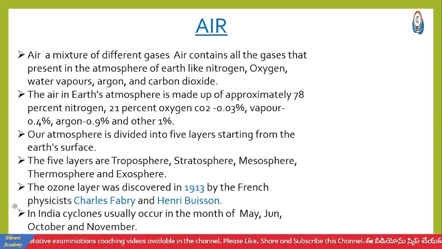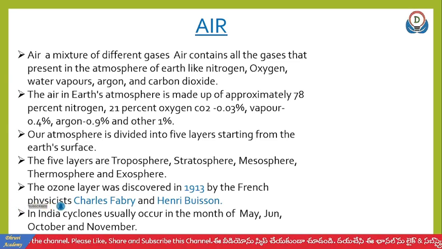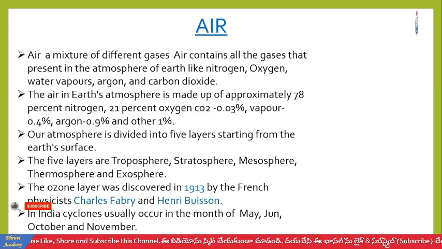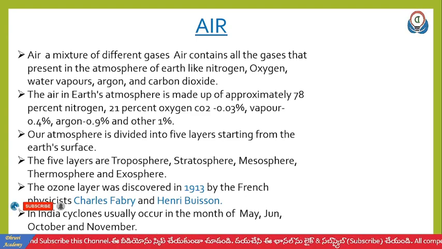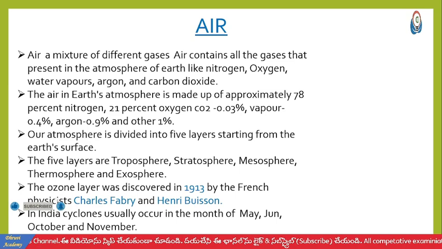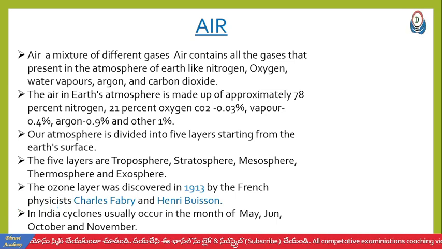Our atmosphere is divided into five layers. Starting from the Earth's surface, the atmosphere is divided into five layers. The five layers are: the first is the troposphere, the second is the stratosphere, the third is the mesosphere, the fourth is the thermosphere, and the last is the exosphere.